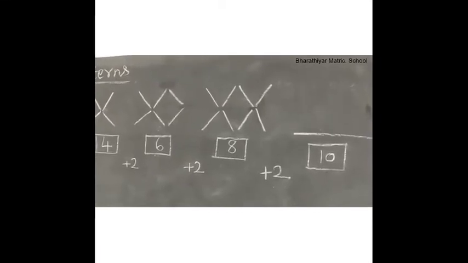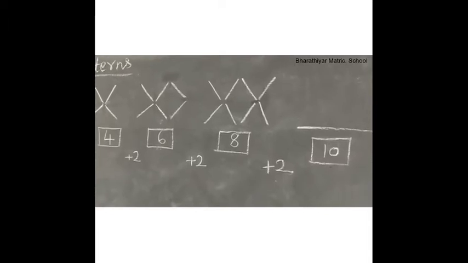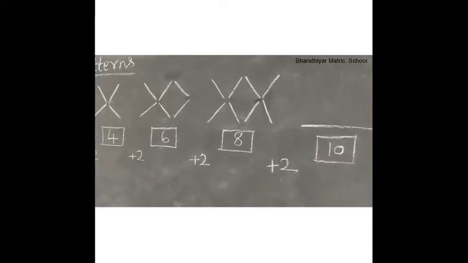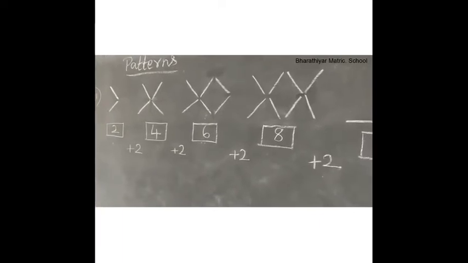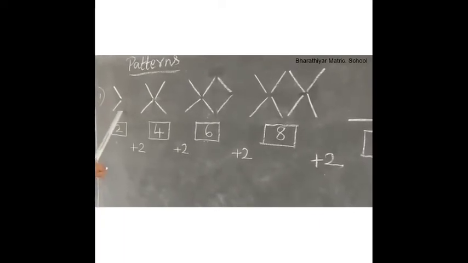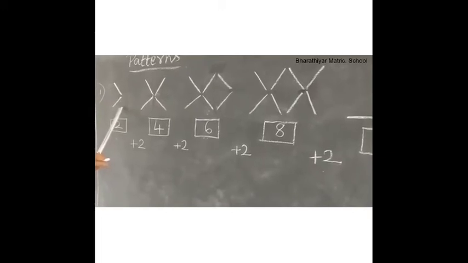Children, shall we start drawing the eye sticks for number 10? From which side do we have to start? Look at the first one and tell me. Yes, we have to start from the left slanting stick.